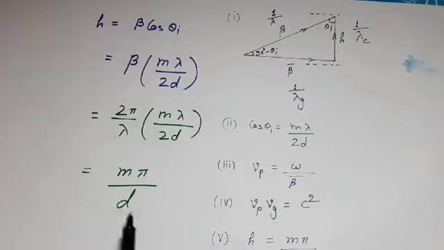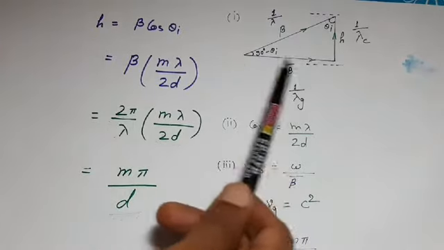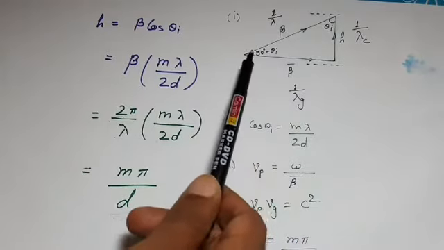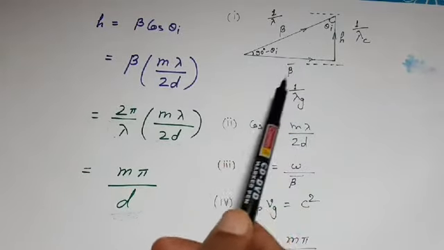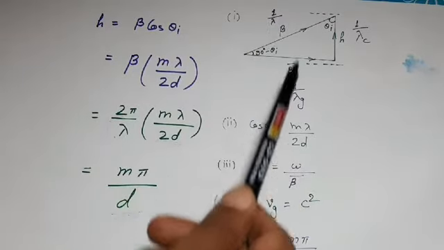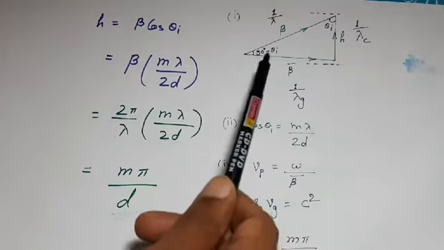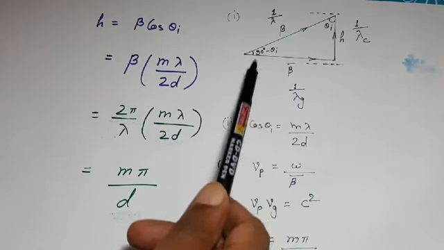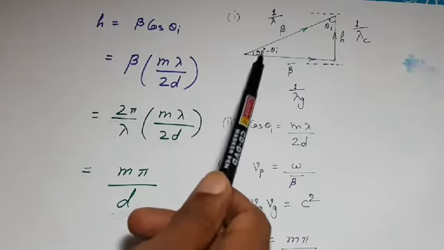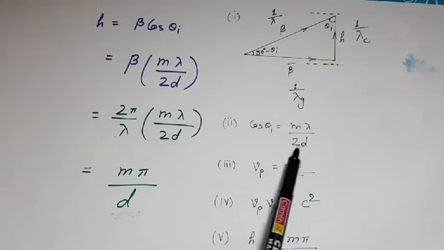Finally we can conclude that this triangle can give us all results. These are 2 planes of waveguide. These sides are beta, h and beta bar. We can make this triangle in terms of lambda also. This side 1 upon lambda, this side 1 upon lambda g, this side 1 upon lambda c, and this angle is 90 degree minus theta I. This angle is also 90 degree minus theta I. Knowing these triangles, we should remember value of cos of theta I, that is m lambda upon 2d.